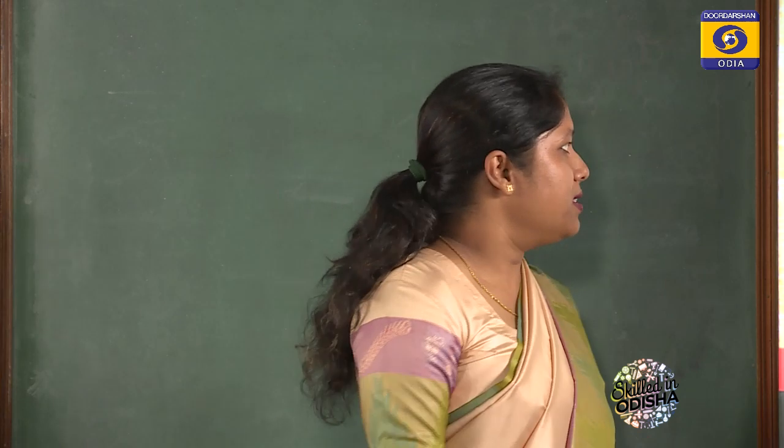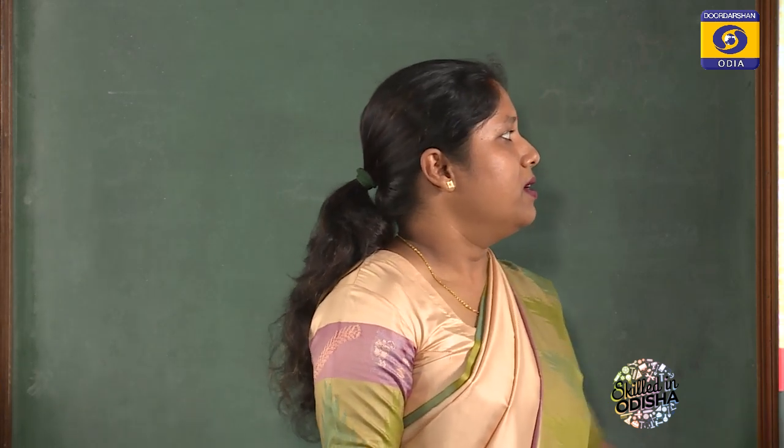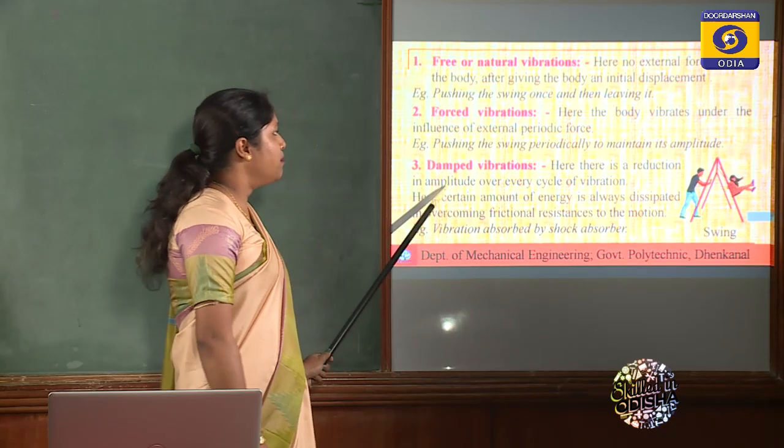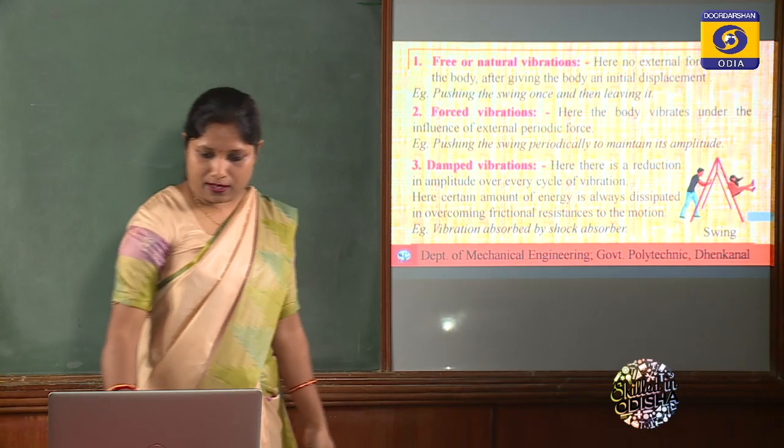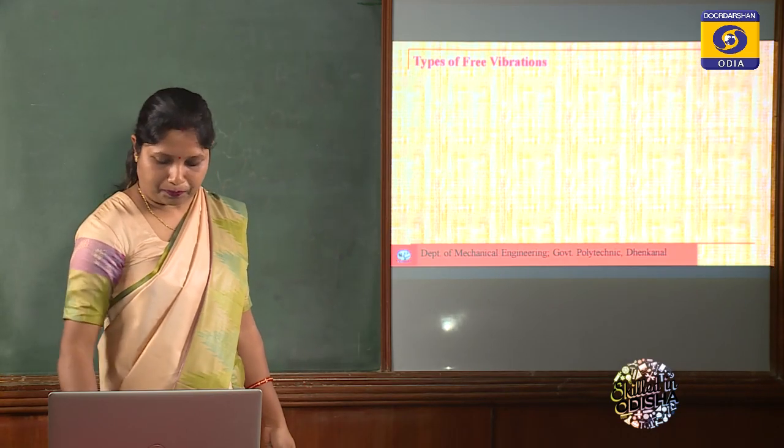That type of vibration is damped vibration. Here there is a reduction in amplitude over every cycle of vibration, because some amount of energy is always dissipated in overcoming the frictional resistances to the motion. One example is the vibration absorbed by your shock absorber. That is the case of damped vibration.